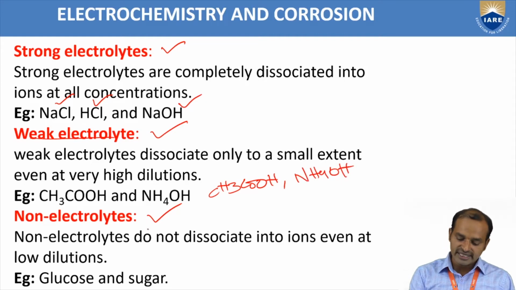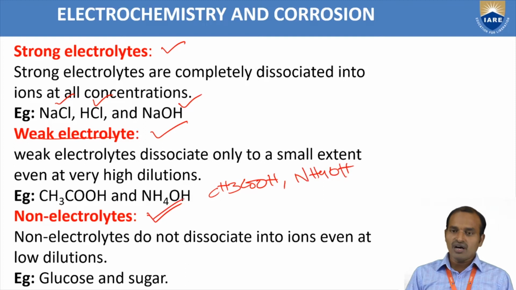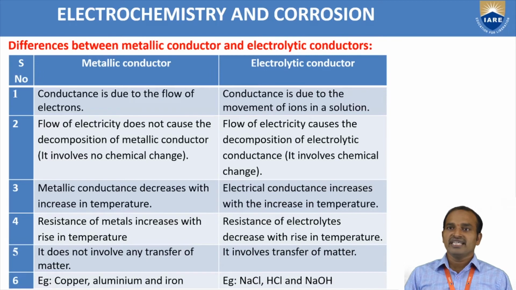One more type is non-electrolytes. Non-electrolytes do not dissociate into ions even at low dilutions. Best examples are glucose and sugar. Difference between a metallic conductor and electrolytic conductors: in the metallic conductors, the conductance is due to the flow of electrons. In the electrolytic conductor, the conductance is due to the movement of ions.